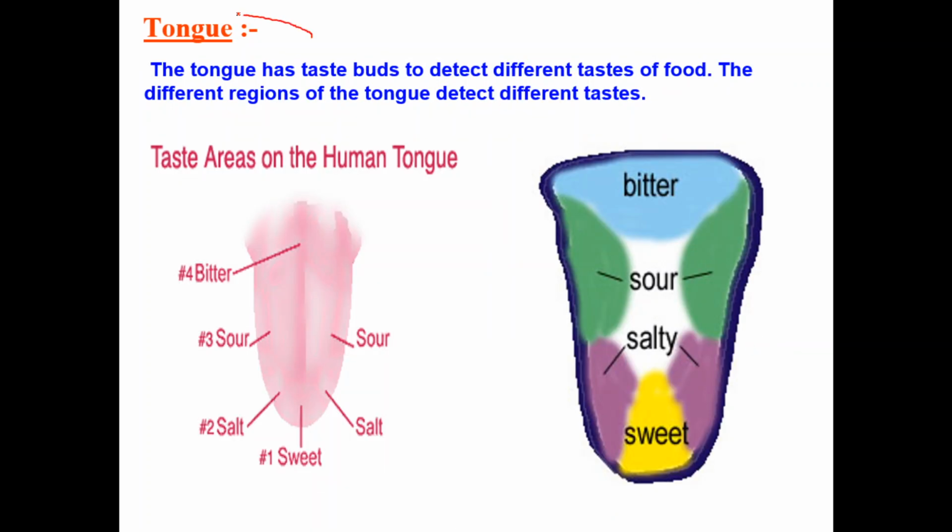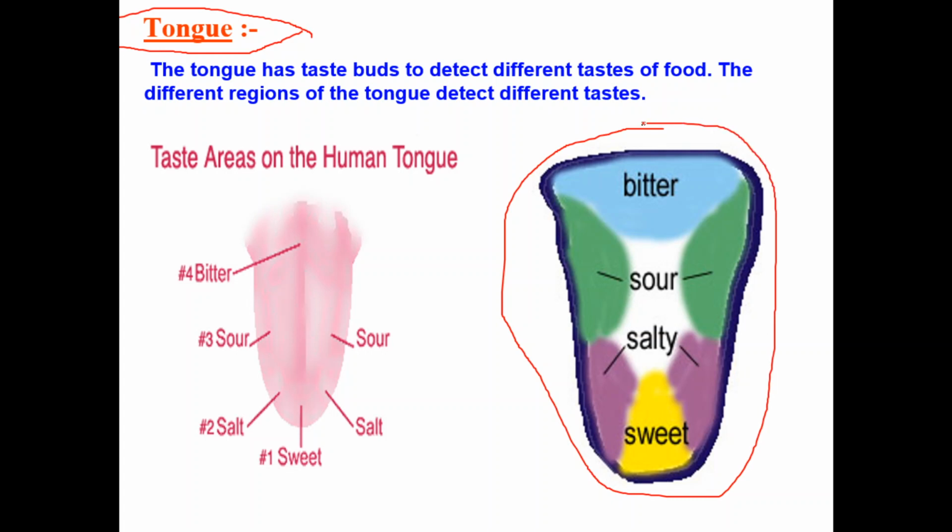The tongue is the muscular structure present in our mouth. With the help of the tongue only we can taste food. Each region in our tongue has the capacity to identify different tastes. Tongue has small structures known as taste buds.